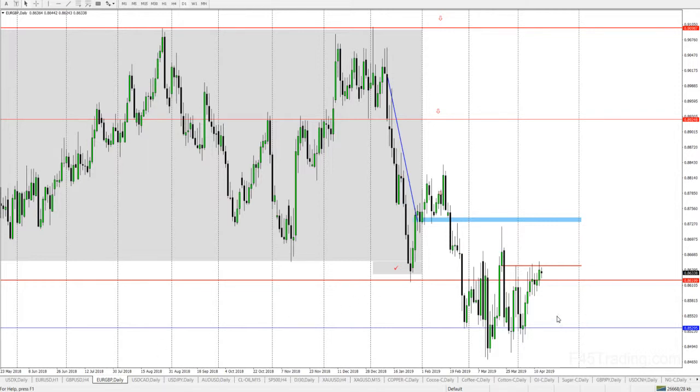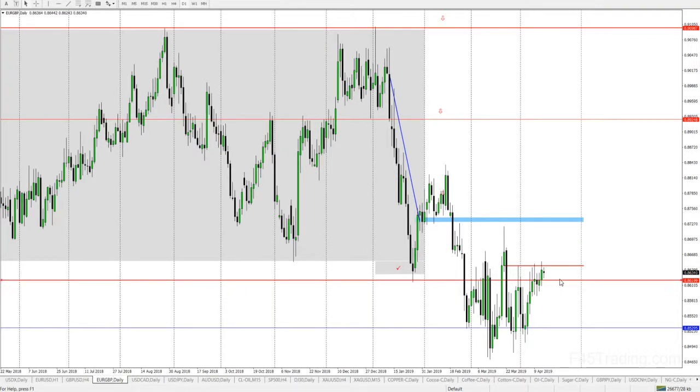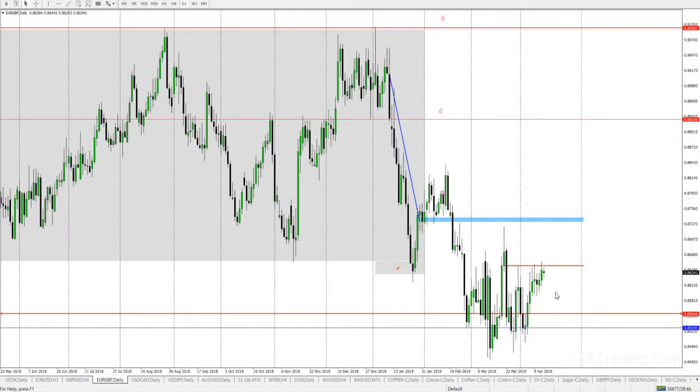Euro GBP, I believe we could see a continuation higher. We had a nice rejection. Price has come down here once, twice, three times rejected each time. Sorry, excuse me, four times rejected. And I think we're going to reject one more time. We could come down, rebuild balance a little bit lower, and I'll just maybe move this candle down. We could come down to the 0.8555 level one more time, but I would expect price to run higher from there.